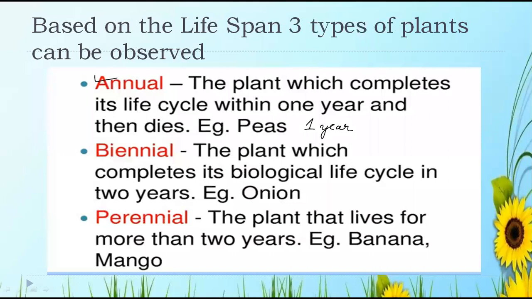The plant which completes its life cycle within 1 year, by 1 year it dies. Those plants are known as annual plants. For example, peas, rice. Yes or no? The rice, paddy plants, they are only for 1 year. So these are the annual plants.